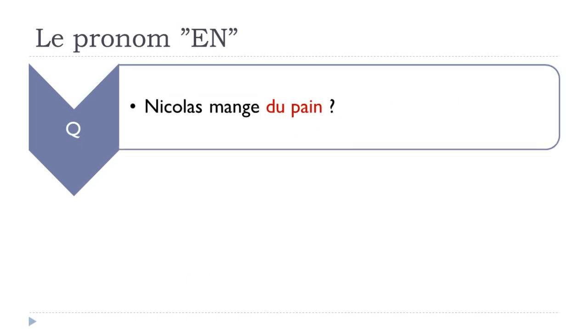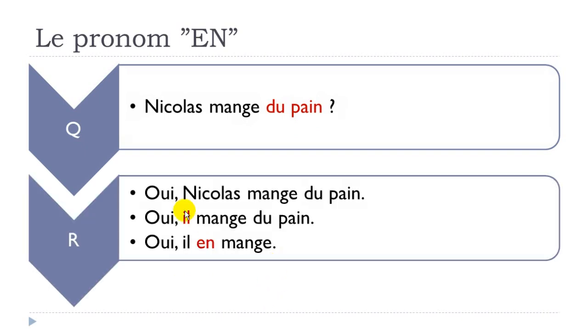If you have a question like Nicolas mange du pain, of course, the first possibility would be to answer oui, Nicolas mange du pain. So manger is to eat, du pain, some bread, okay? In that case, that's really the partitive form. You don't want to specify the quantity, but it's some. So the first option would be to answer like that: oui, Nicolas mange du pain. You repeat everything.